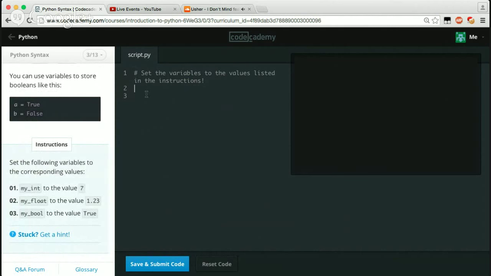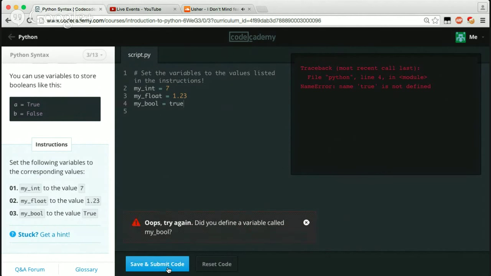Okay, cool. So let's go ahead and type in my_int, and then that equals 7. There we go. my_float equals 1.23, and then my_bool equals true. Okay, everything looks good. Let's try and save and submit.